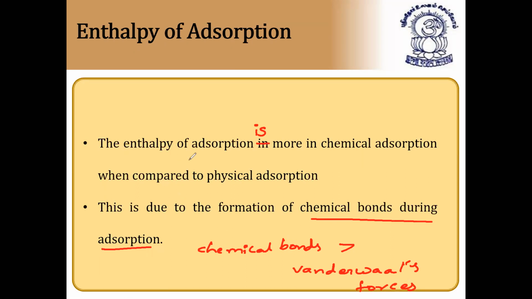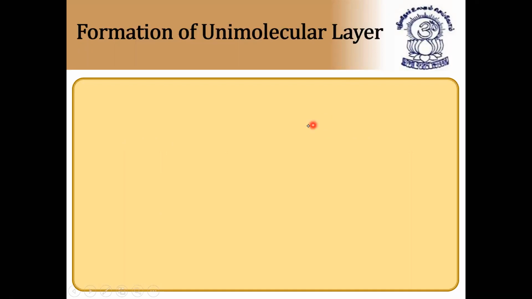So the enthalpy of adsorption is more in chemical adsorption when compared to physical adsorption, because in chemical adsorption chemical bonds form and high energy is required to break the bonds. And once the product is formed, it is not reversible. It cannot be changed back into reactants. Whereas in physical adsorption, the adsorption takes place only due to van der Waals force of attraction, and it is less in nature.